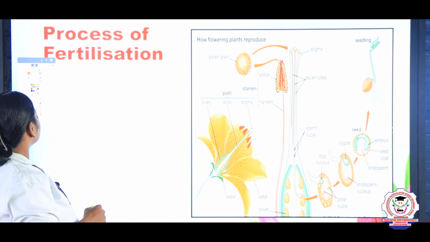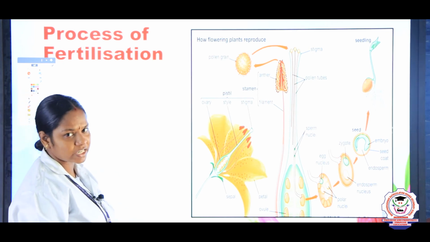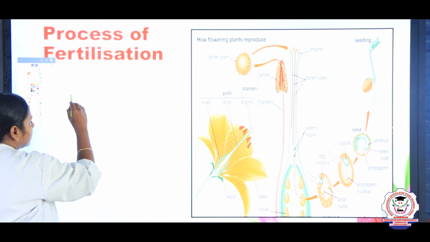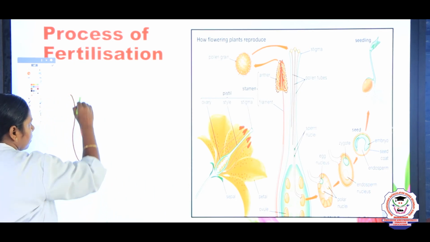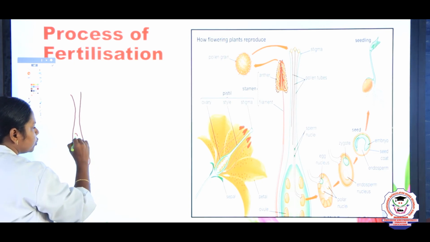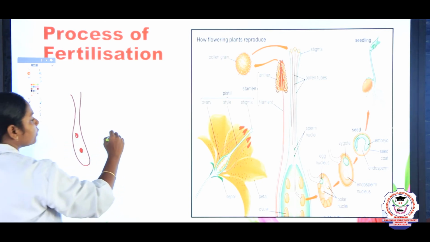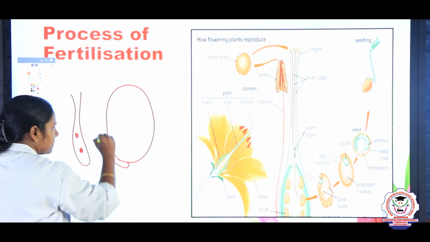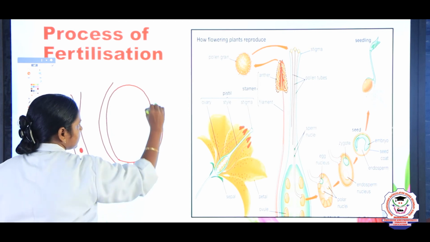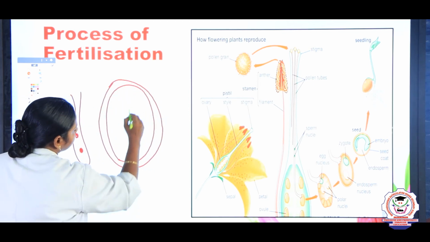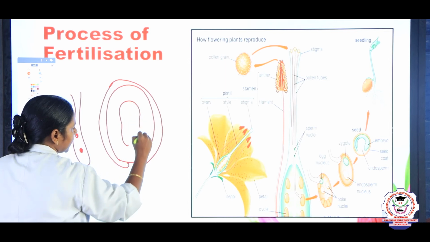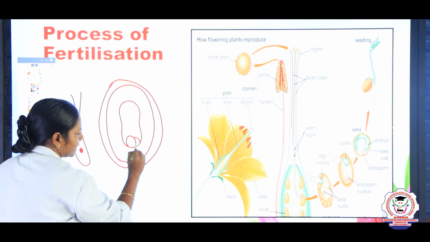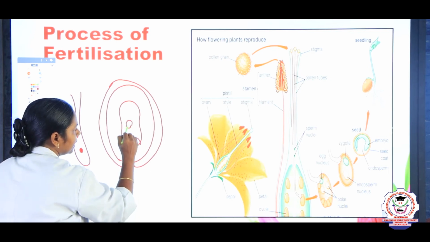So, in the process of fertilization, I told you there are two types of male gametes, right? The generative nucleus splits into two male gametes. In the ovule, what is already present inside? There are the integuments, and inside, the embryo sac. The embryo sac consists of the egg surrounded by the synergids and the secondary nucleus, right?